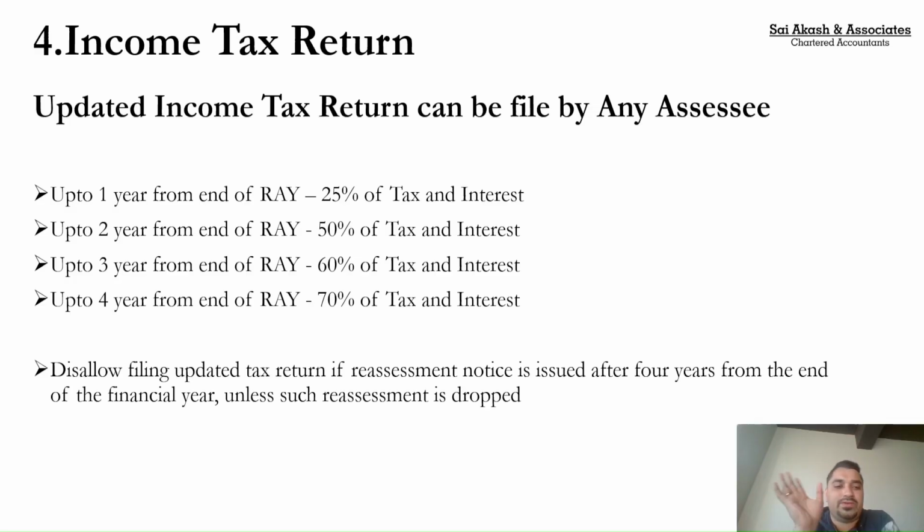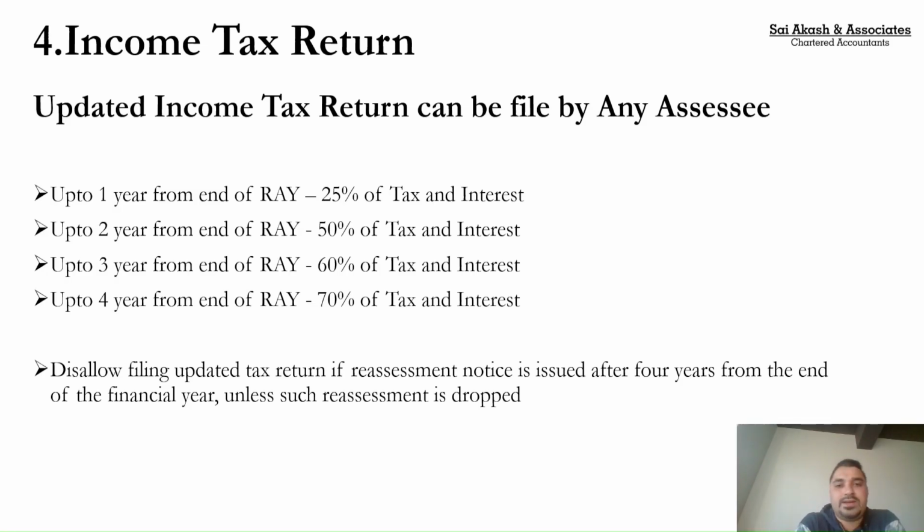available. Earlier, it was available for 2 years, wherein if you are filing it within 1 year from the end of the assessment year, you should have paid 25% additional tax, 25% of interest and tax. Interest and tax, whatever would be your normal liability, on that you had to pay 25%. If you are doing it within 2 years, then you have to pay 50%. If you are doing it within 3 years, now this is the amendment. Earlier you could have done it only for 2 years. Now you can do it for 3 years, and if you're doing it for the third year, then 60% of tax and interest which you need to pay as an additional tax.